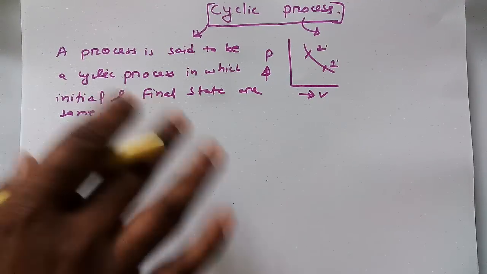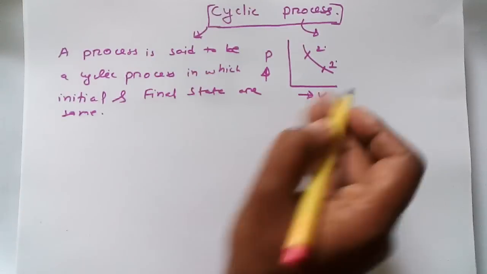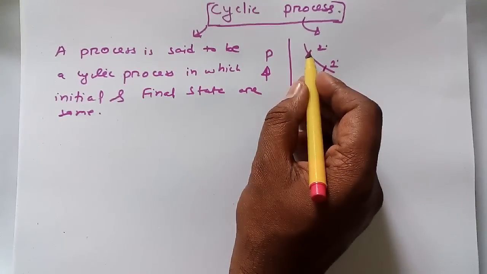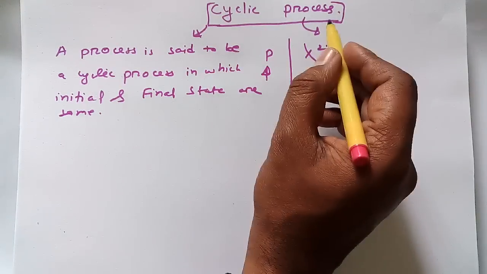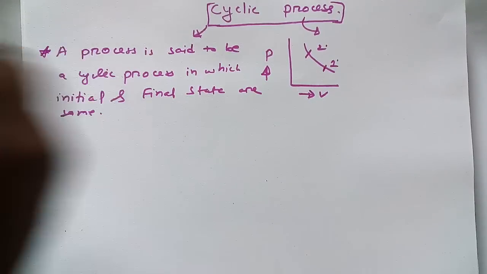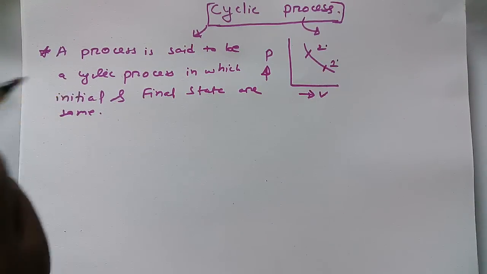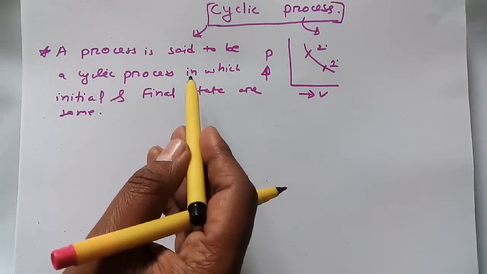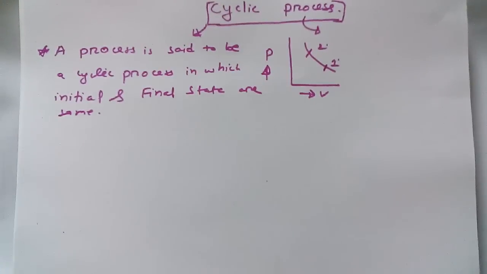Now the cycle is a word in which initial and final state are same. Here initial and final state are different. That's why this is known as a process. This is not a cyclic process. If we are talking about cyclic process, then we must have this condition, that is, initial and final state are same.